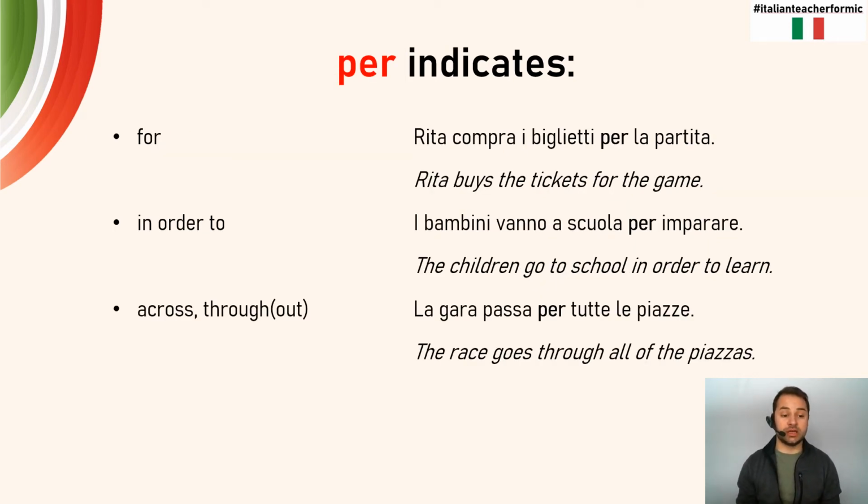What about per? Per in particular indicates for, as what we normally would say: Rita compra i biglietti per la partita. She's buying the tickets for the game. It could also indicate in order to: i bambini vanno a scuola per imparare. That idea of in order to go ahead and do something, followed by that infinitive. It could also indicate across or throughout: la gara passa per tutte le piazze. The race goes through all the piazzas. So per could indicate, in this example, one of these three items.